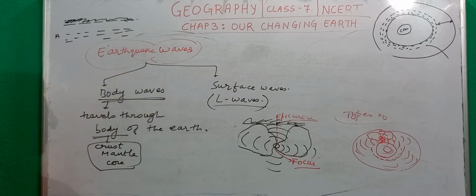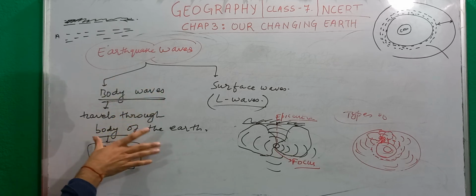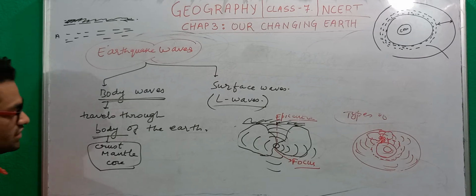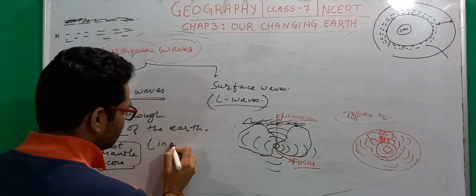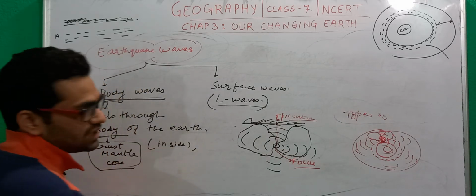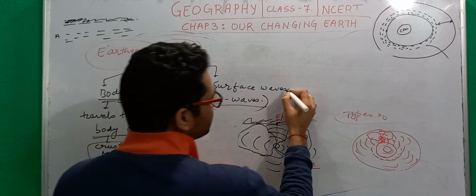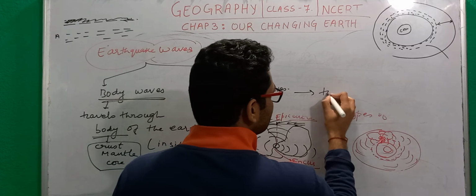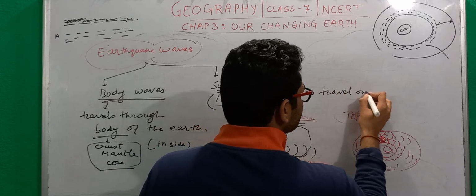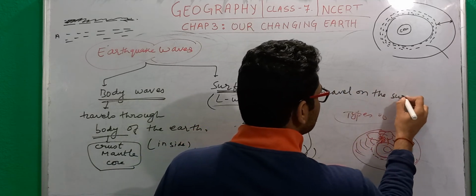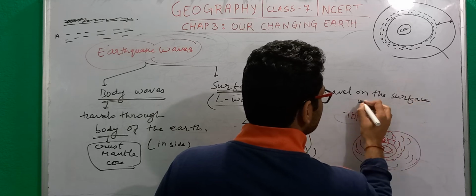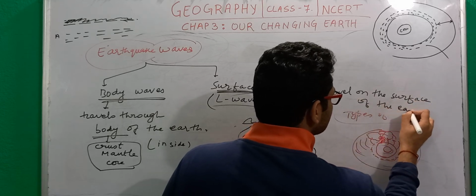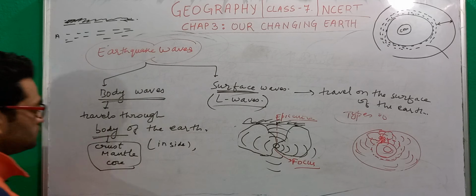So this type of wave is called a body wave. They travel through the body of the earth, that is, inside the earth. Just remember one word: inside. They travel inside the earth. And surface waves, as the name itself suggests, are the waves that travel on the surface of the earth.